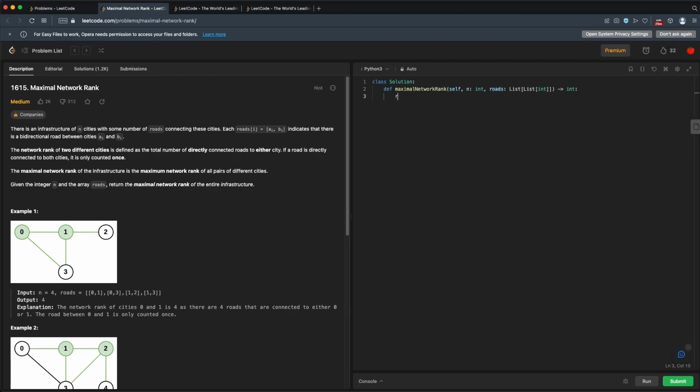So first, let's just have some result and we'll set it to 0 to start and we will return our result at the end. Next, let's transform this list of roads into something a little bit more useful. So in my case, I want some way of just given a city to find out how many connected roads there are to that city. So I think the simplest thing is to use a dictionary.